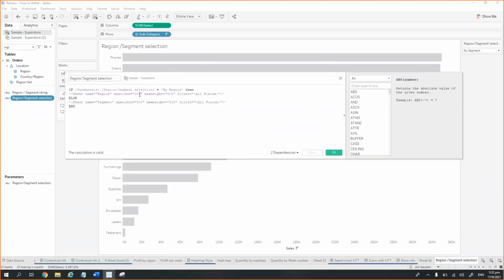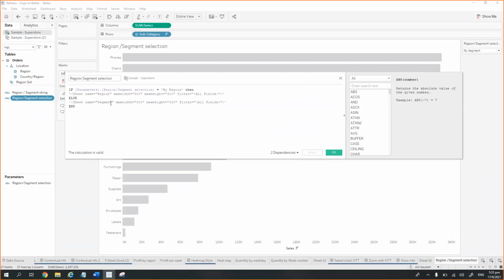Yes, so what's happening here is that we are checking if the parameter which is being passed is by region, then the HTML string which we used to see on the tooltip, we are passing that as a string. So what we are seeing here is that we are passing two HTML strings.